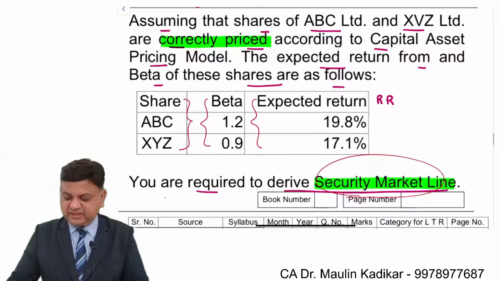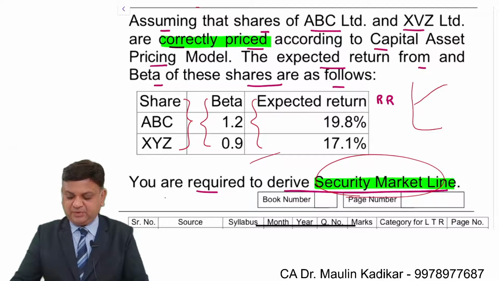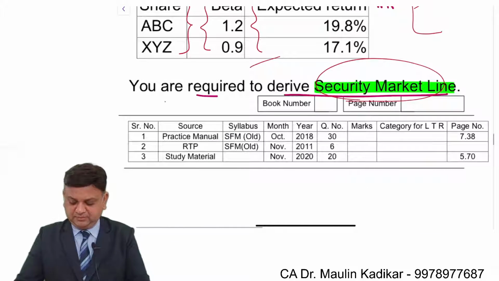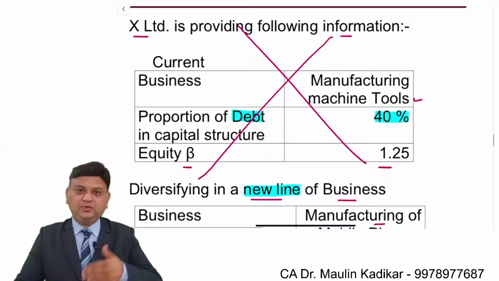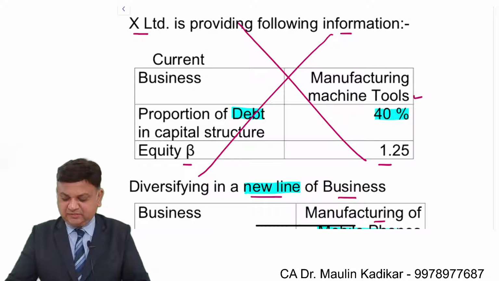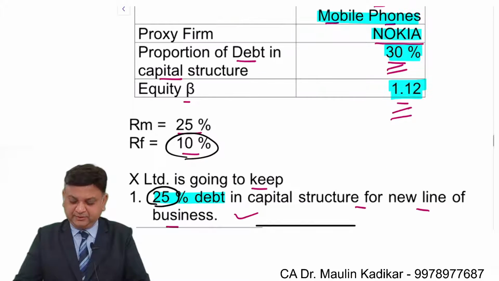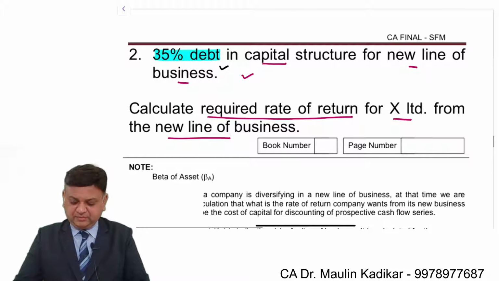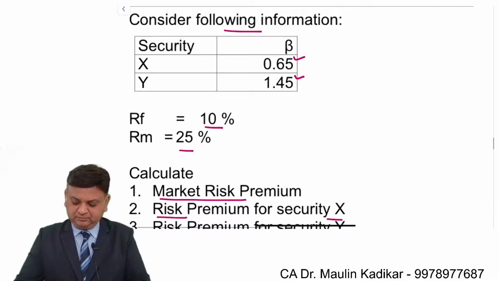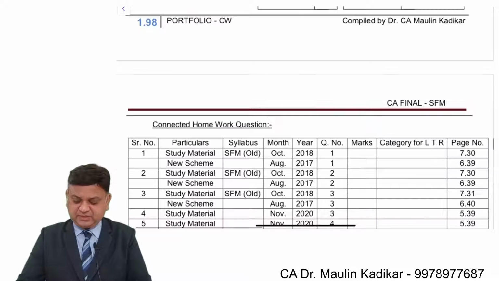Again, security market line, so you draw a diagram. So understanding of the question is important in my opinion. That is, you have to compute RF, you have to compute RM, like that. This is a very important concept. It is covered in your mergers and acquisitions also. That is beta of unlevered firm, beta of equity. Then this is also important: market risk premium and risk premium of the security.